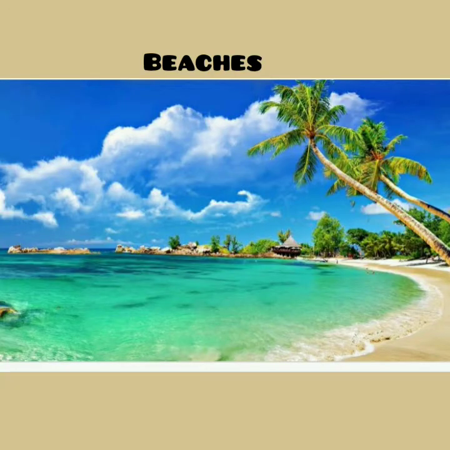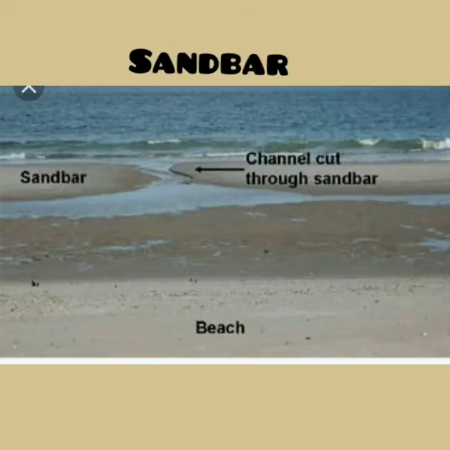Beaches are formed by the deposition of sand, gravel, and pebbles on the seashore. Sandbars are formed when broken rock materials, sand, and gravel get deposited on the seafloor a little away from the coast. Sandbars are narrow and elongated.